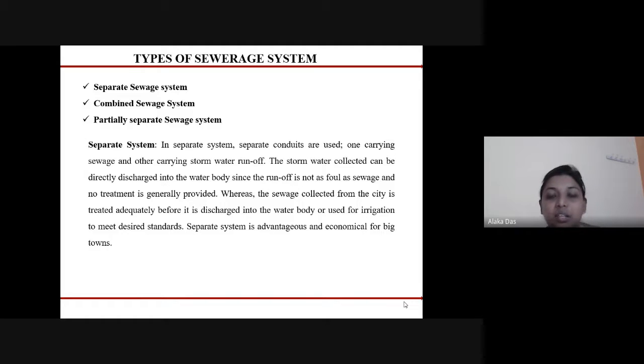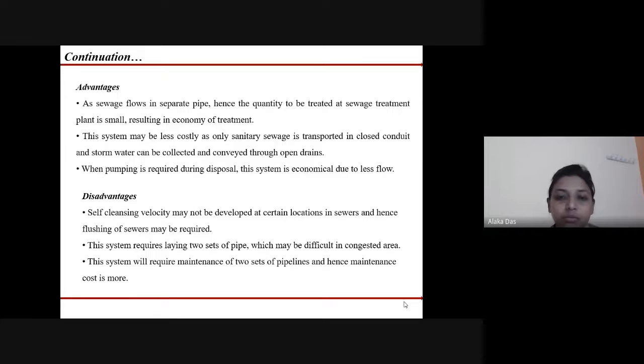Whereas the sewage that is collected from the city is treated adequately before it is discharged into the water body, or it can be used for other activities like irrigation. So it is required to be treated to meet the desired standards before disposing it. The separate system is advantageous and economical for big towns.